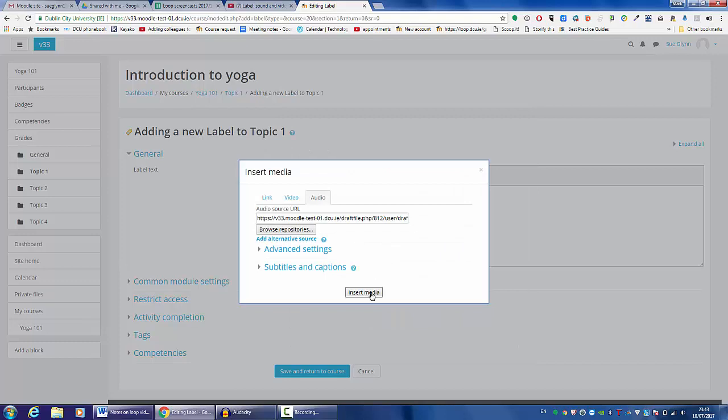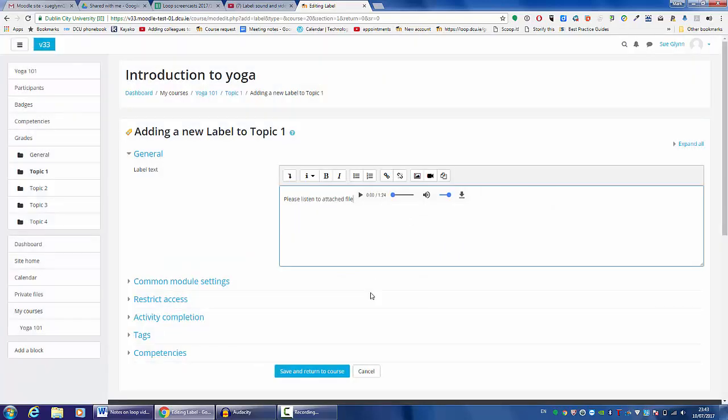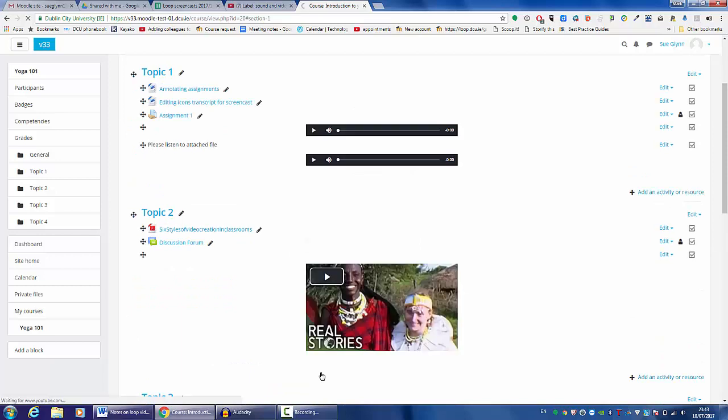Then we click on Insert Media. And finally, save and return to course. We then see our new media file has been attached.